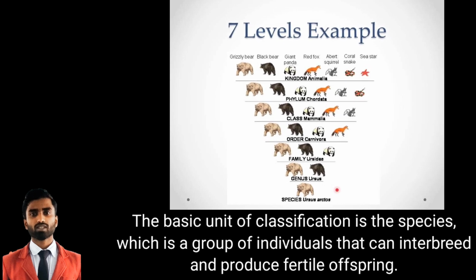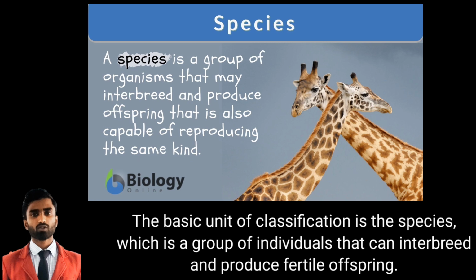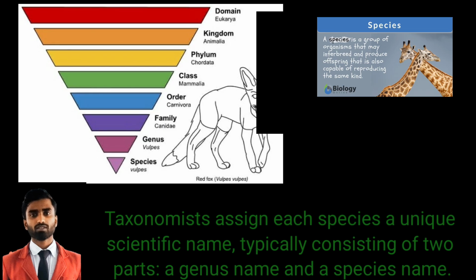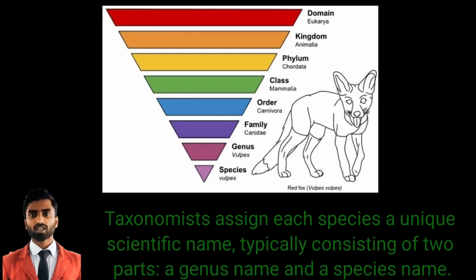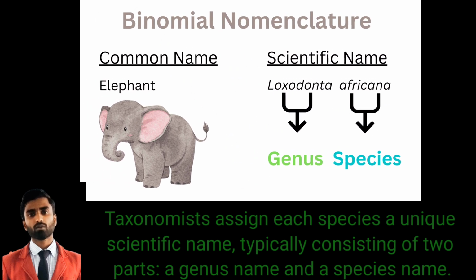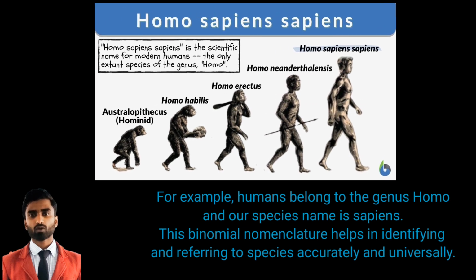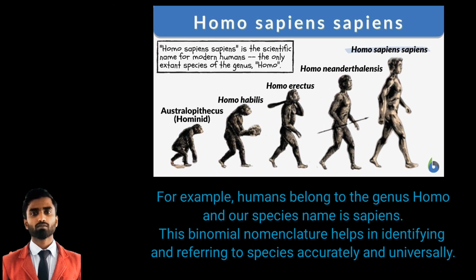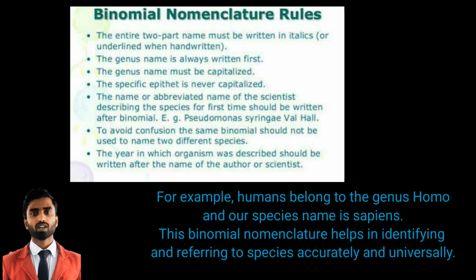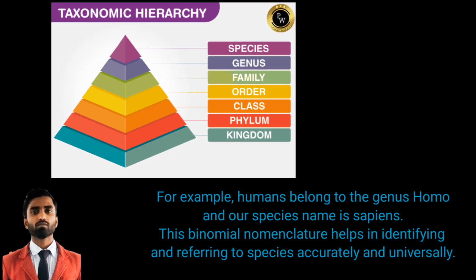The basic unit of classification is the species, which is a group of individuals that can interbreed and produce fertile offspring. Taxonomists assign each species a unique scientific name, typically consisting of two parts, a genus name and a species name. For example, humans belong to the genus Homo and our species name is sapiens. This binomial nomenclature helps in identifying and referring to species accurately and universally.